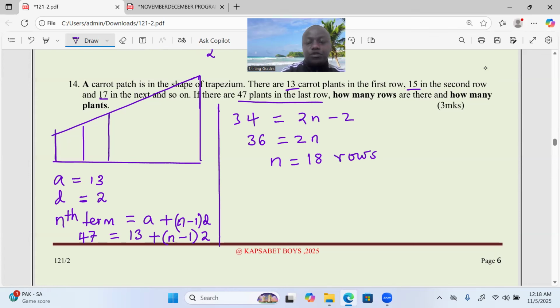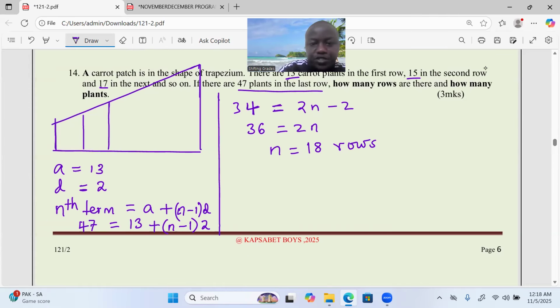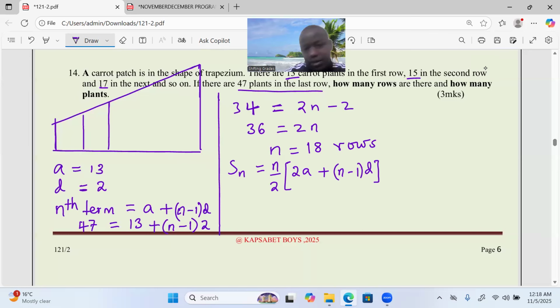So we have determined the row which has 47 carrots in it. Then how many carrot plants are here generally? We talk about the sum now. Sum can be given by several approaches. One, the sum of n terms can be given by n over 2 into 2a plus n minus 1 into d, like that.